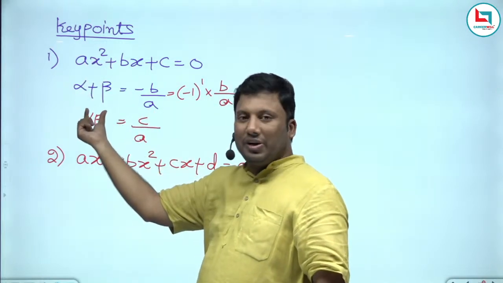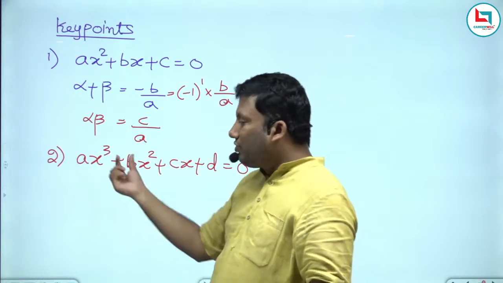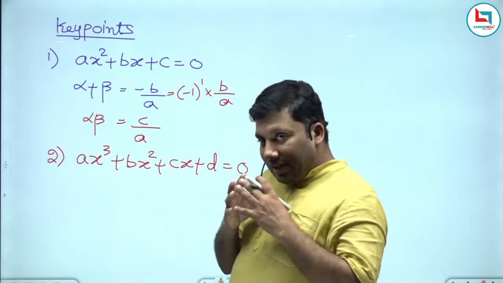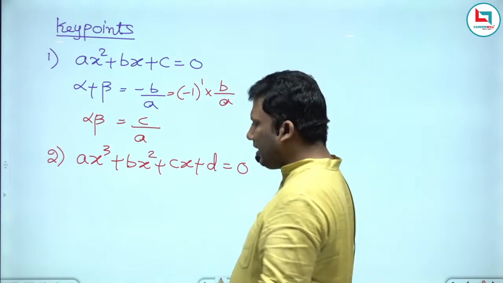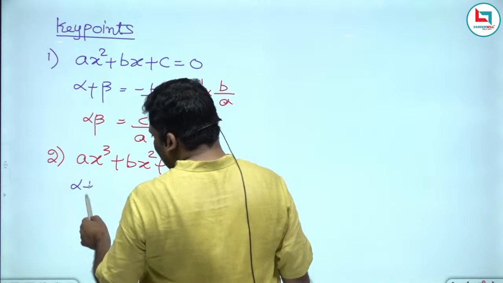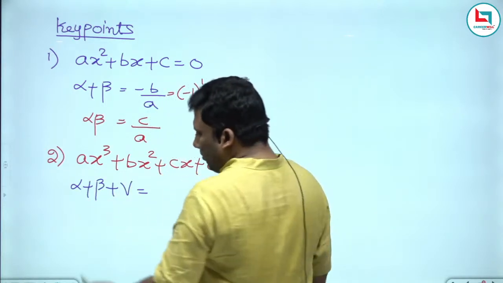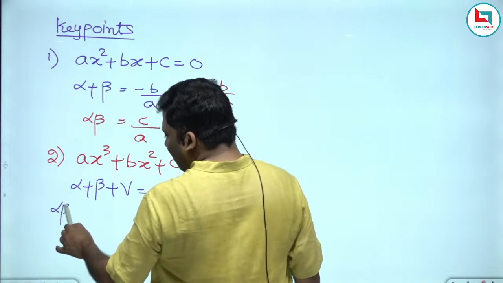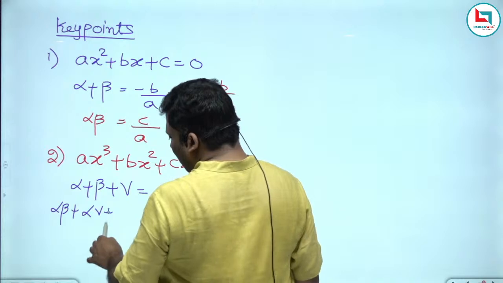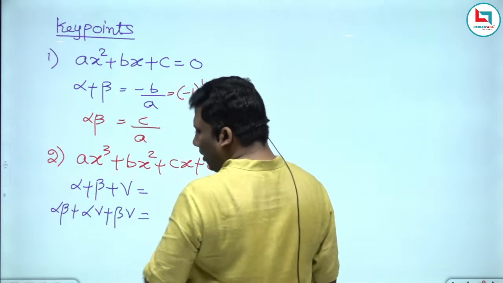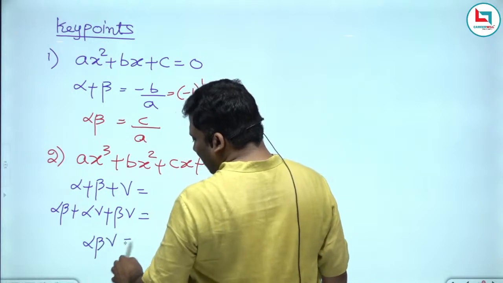See here, for degree 2 it is 1 at a time and 2 at a time. What is the degree of this equation? 3. So 1 at a time we will get, 2 at a time we will get, all 3 at a time we will get. 1 at a time is alpha plus beta plus gamma. 2 at a time: out of 3 roots, I need to select any 2 roots: alpha beta, alpha gamma, and beta gamma. Are you all with me? 3 at a time is alpha beta gamma.